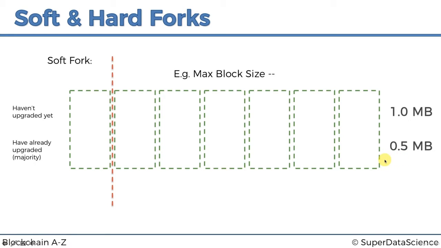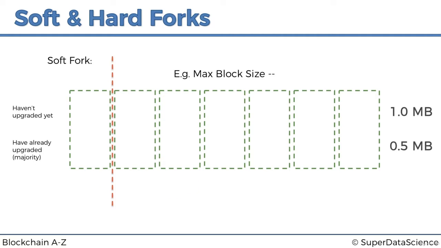So why is this a soft fork? Well, we know that the rules in a soft fork are tightened up, and as we can see, they are indeed tightened up. So here we have a maximum block size of 1 megabyte, and now we have a smaller range. We can only go up to 0.5 megabytes, so it's constricting us more, and therefore the rules are tightening up, and so it's a soft fork.